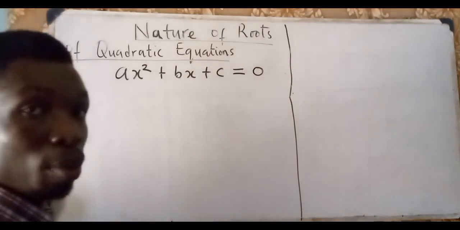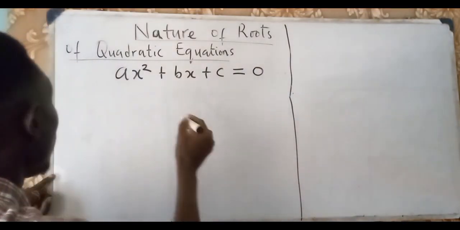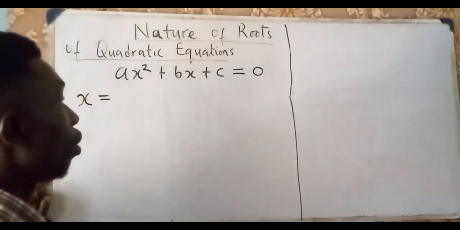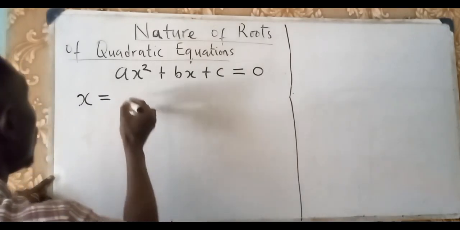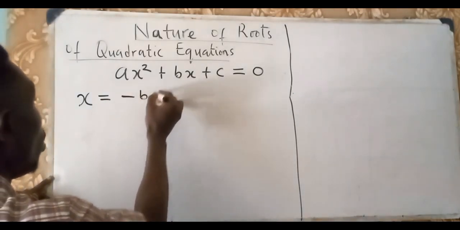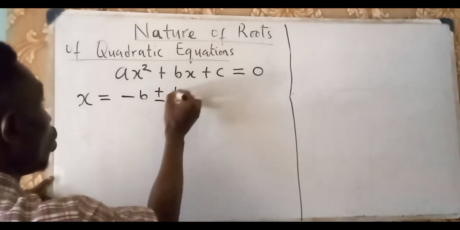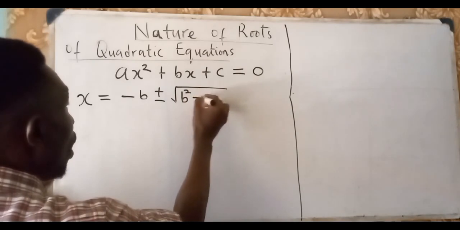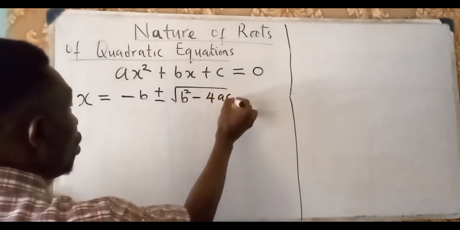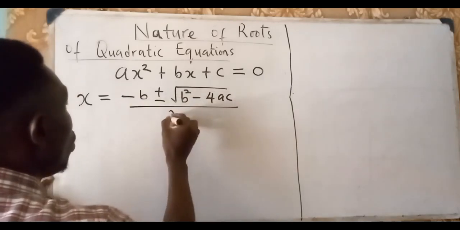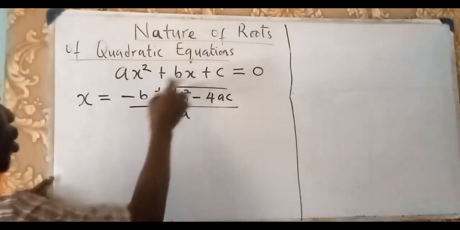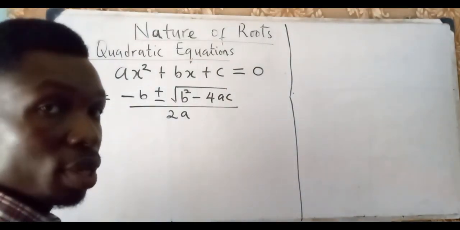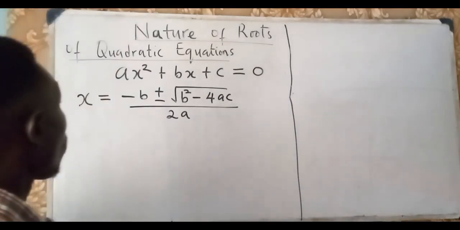And using the formula method to solve, we derive that the solution for this quadratic equation is minus b plus or minus square root of b squared minus 4ac, all over 2a. So this gives us the solution for this quadratic equation.